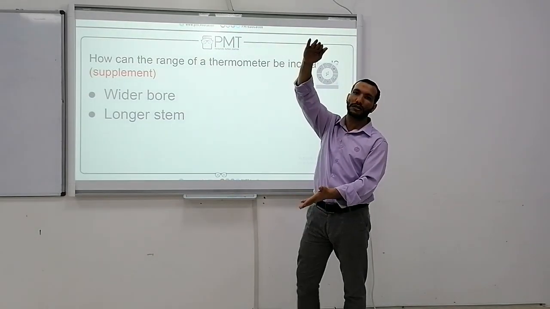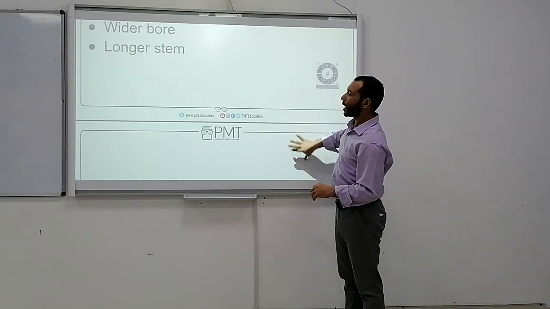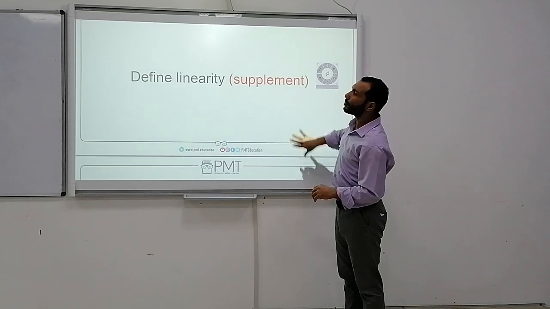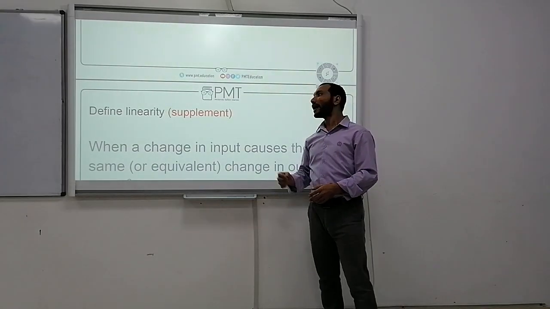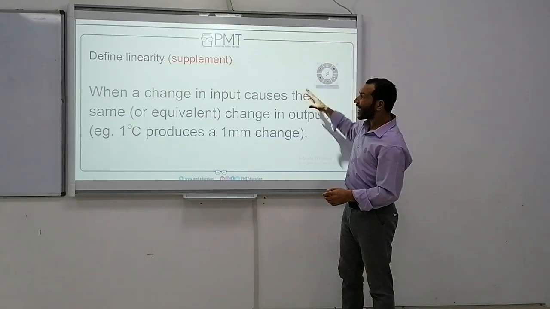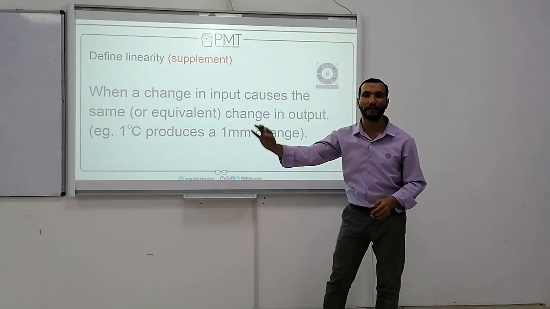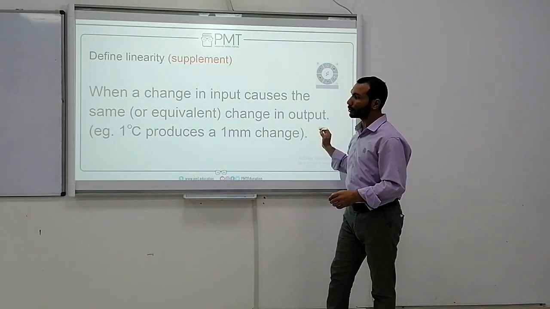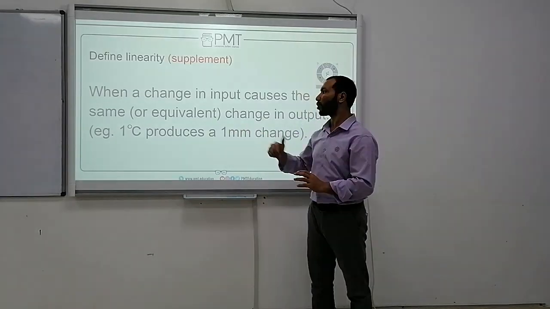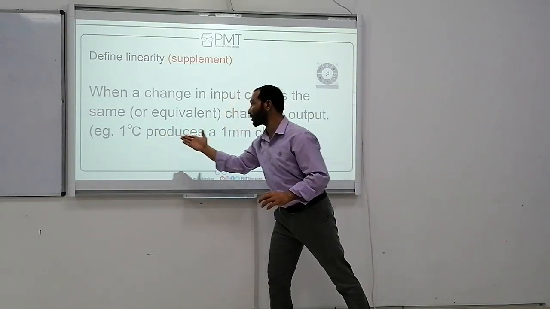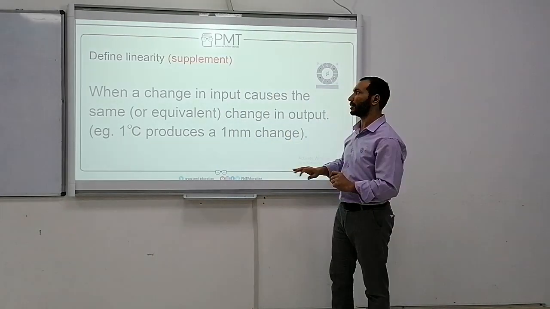We choose the longer stem of the thermometer and the wider bore. Number 5, the linearity. Linearity means when a change in the input causes the same or equivalent change in the output. This means 1 degree produces 1 millimeter change. This is the meaning of linearity.